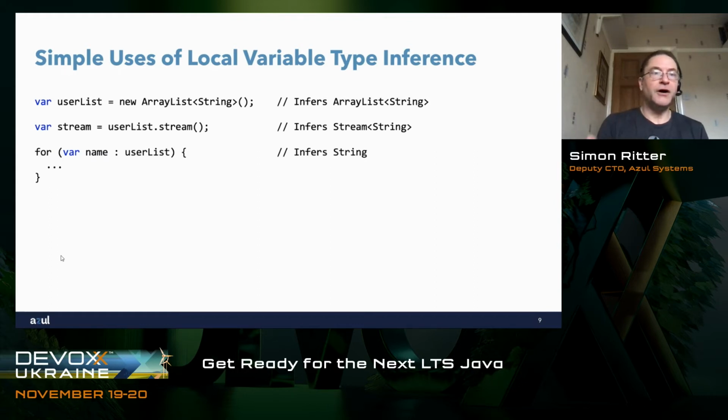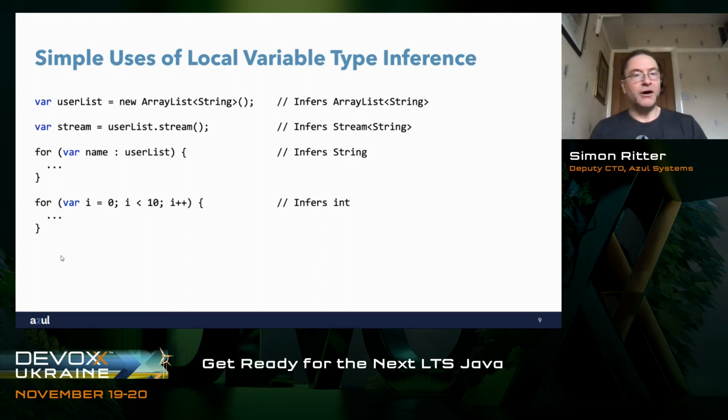We could do for var name over user list. Once again, we know that user list contains strings, so when we iterate over it, the name that we're using there to reference the strings in the list will be a string. And then finally, if we wanted to, we could say for var i equals 0, i less than 10, i plus plus, and that will infer int.